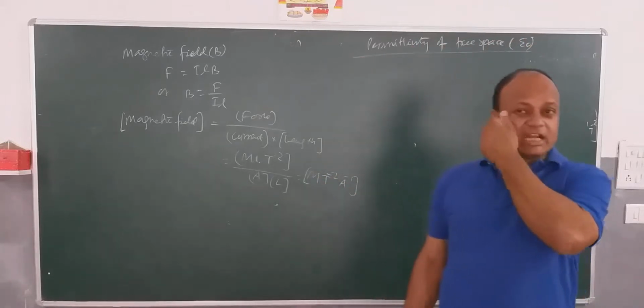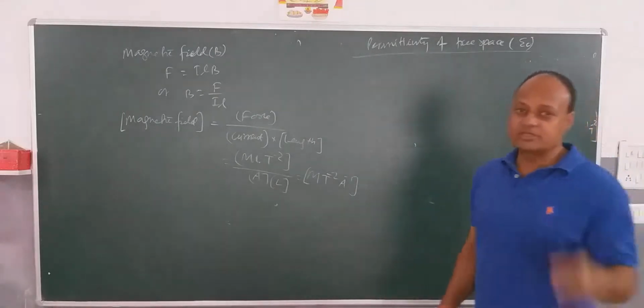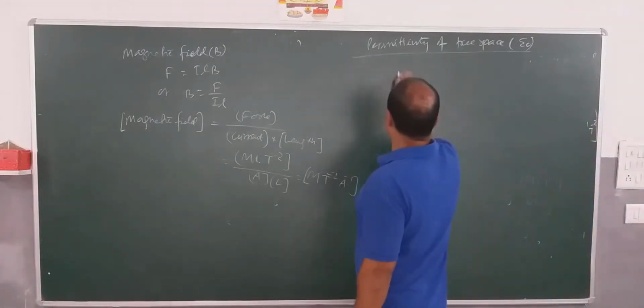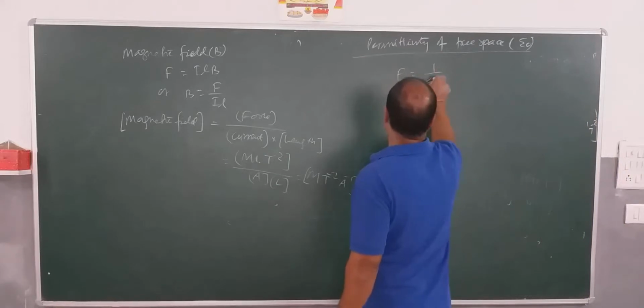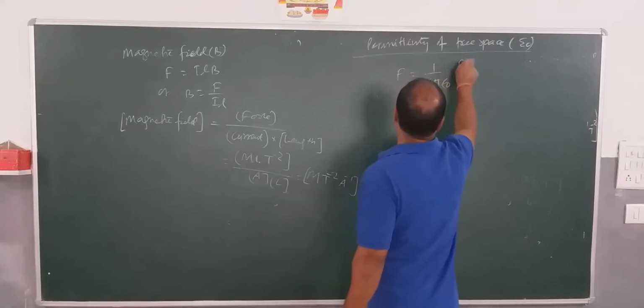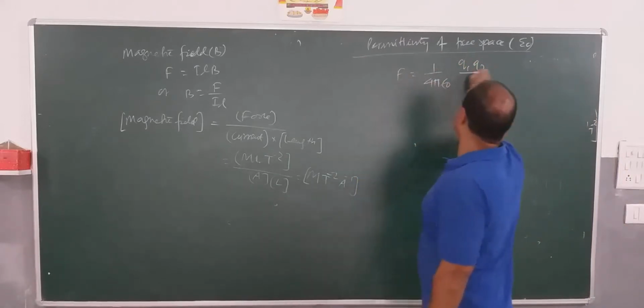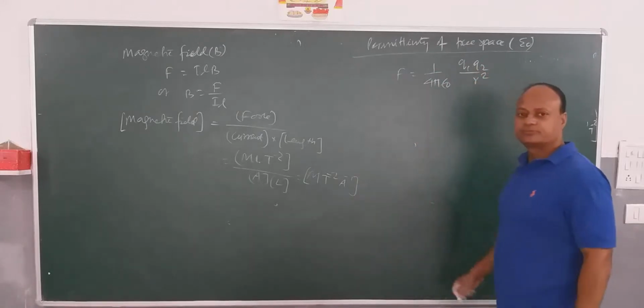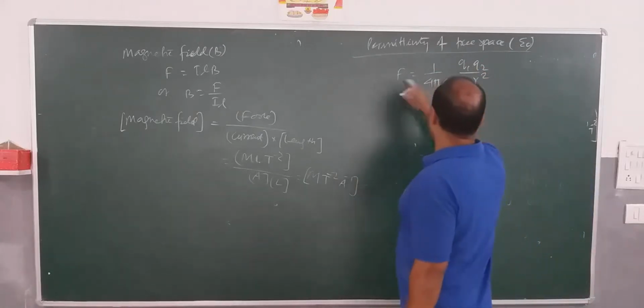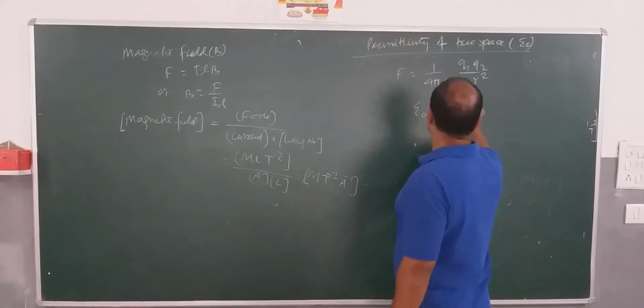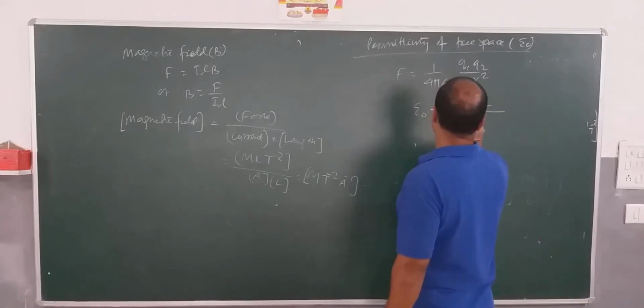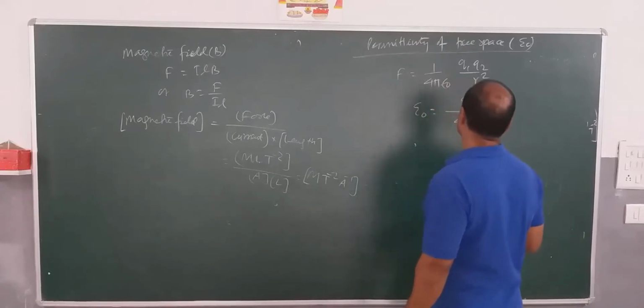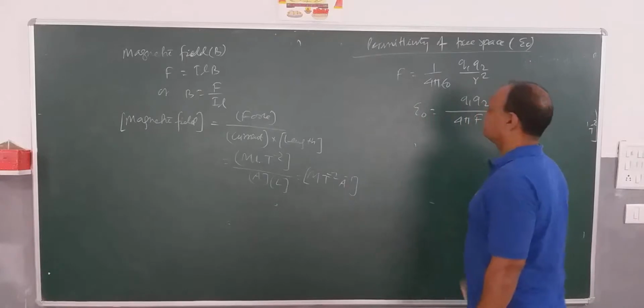We can easily derive it from Coulomb's law. F is equal to 1 by 4 pi epsilon 0 q1 q2 by r square. From here you can see that epsilon 0 will be q1 q2 divided by 4 pi F into r square.